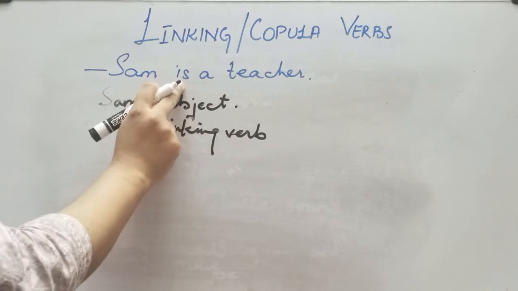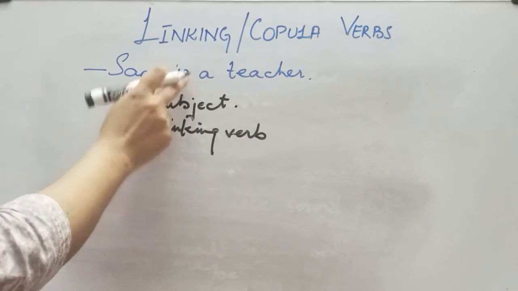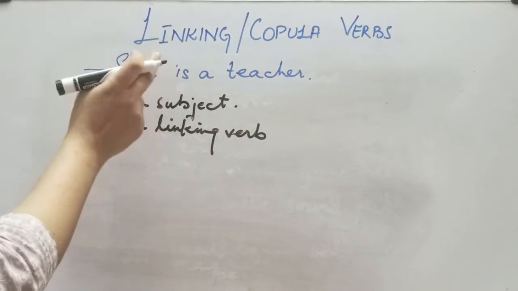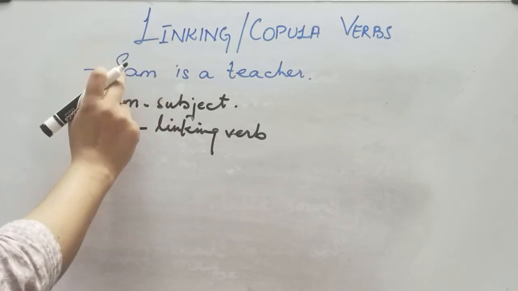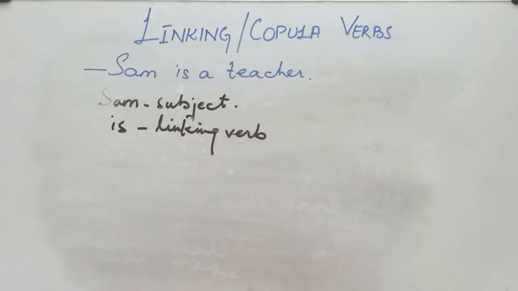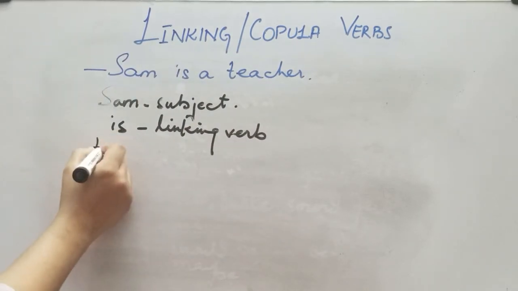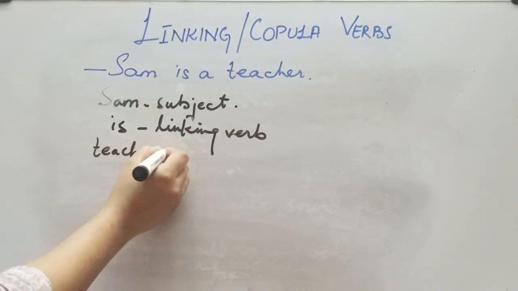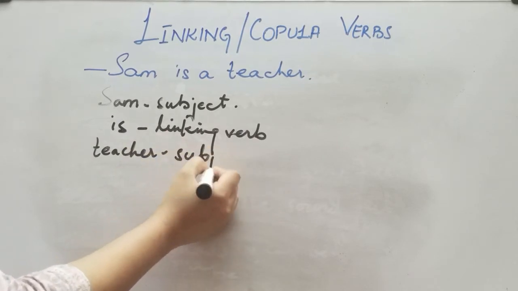See, this verb is trying to construct the sentence, or join the sentence, that is Sam is a teacher. It's trying to link the subject and the subject complement. And then we have teacher as a subject complement.